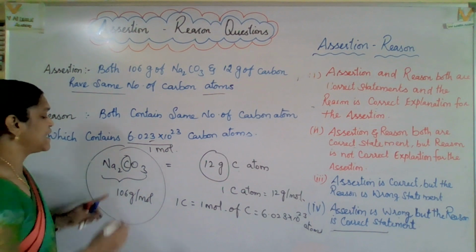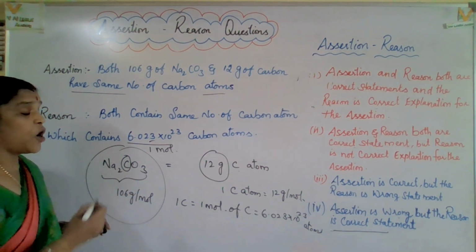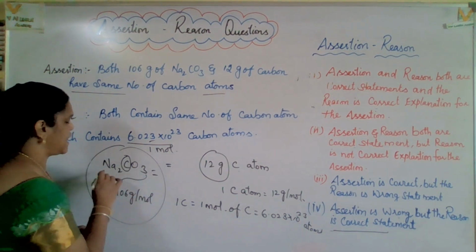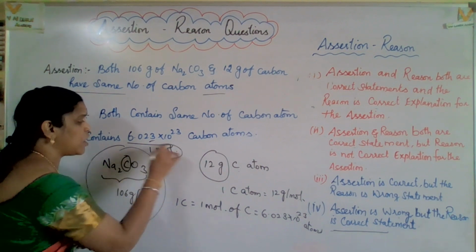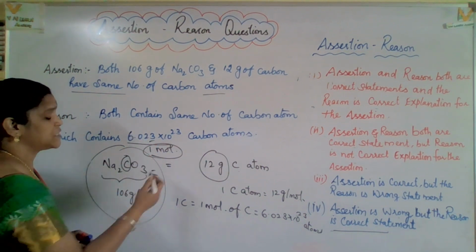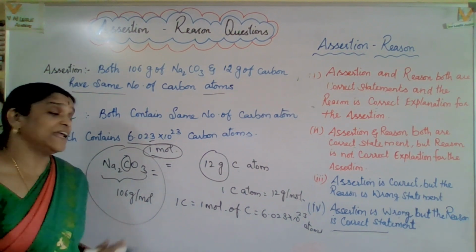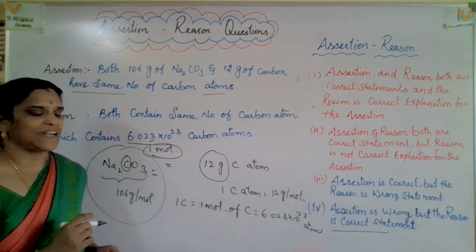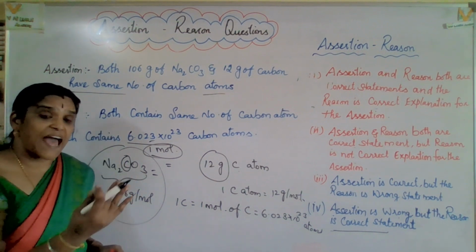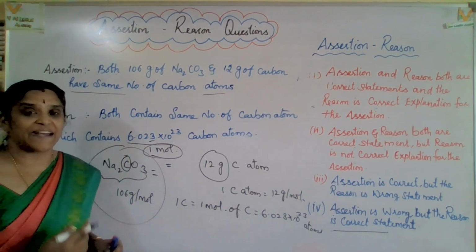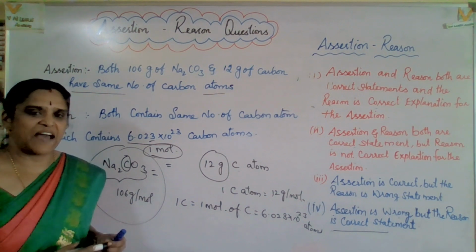Right? Suppose Na2CO3, how many mole equal to, see, Na2CO3 is 1 mole. How many molecules are there? 6.023 into 10 to the power of 23 molecules are there. In that, carbon is 1 atom. Oxygen is 3 atoms. Sodium is 2 atoms. In that way, we have to consider.